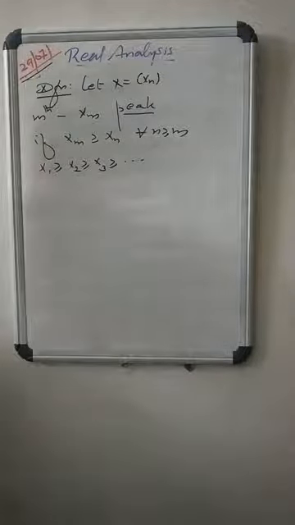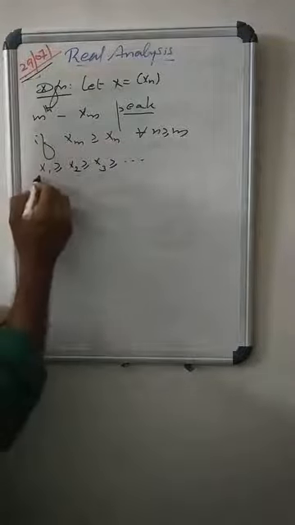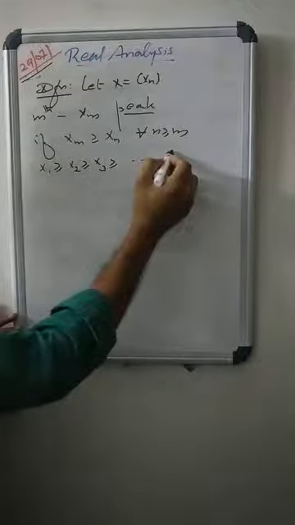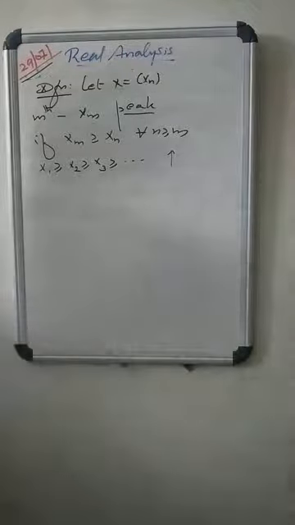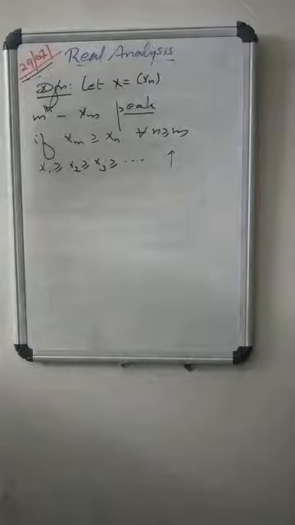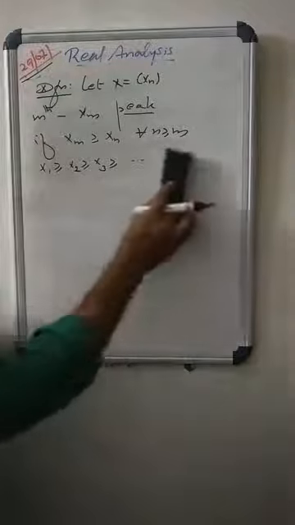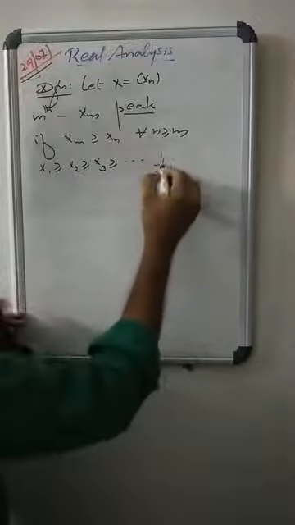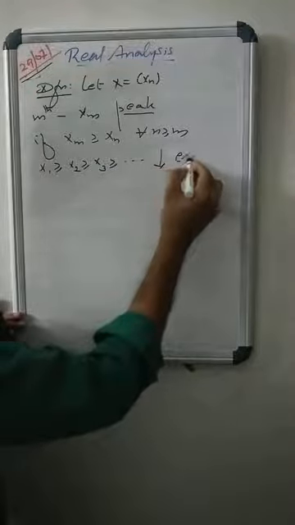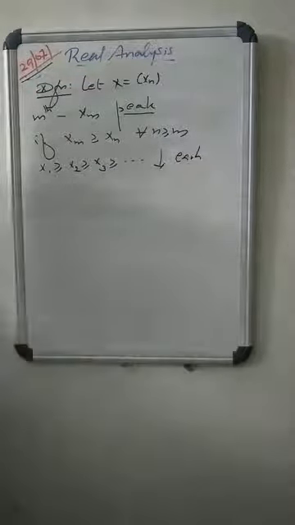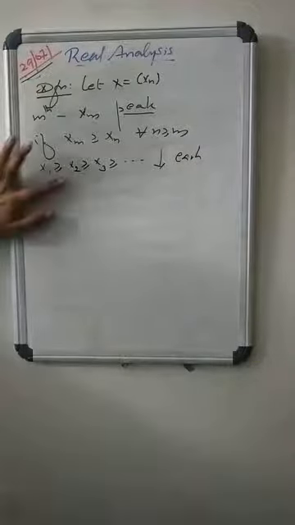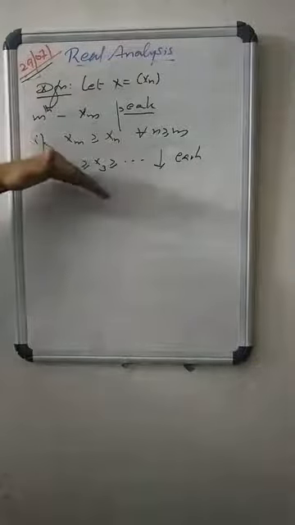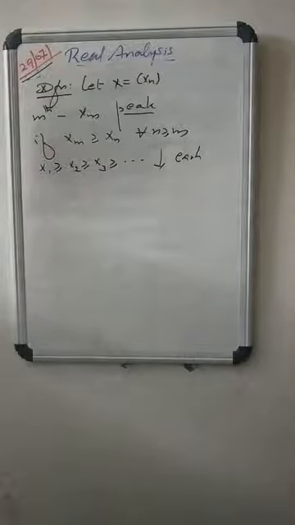So, in the light of that definition, consider this decreasing sequence, x1 ≥ x2 ≥ x3 ≥ etc. In a decreasing sequence, each term is a peak. x1 ≥ x2, x2 ≥ x3. So each term is a peak.